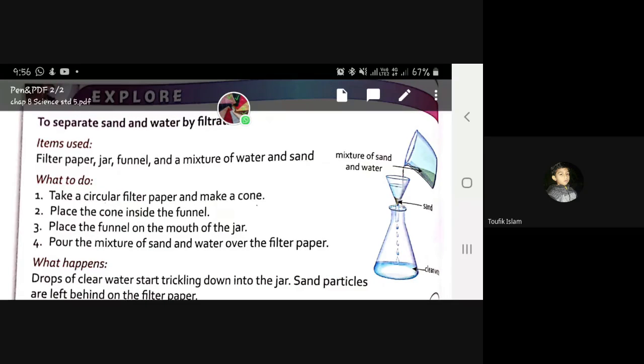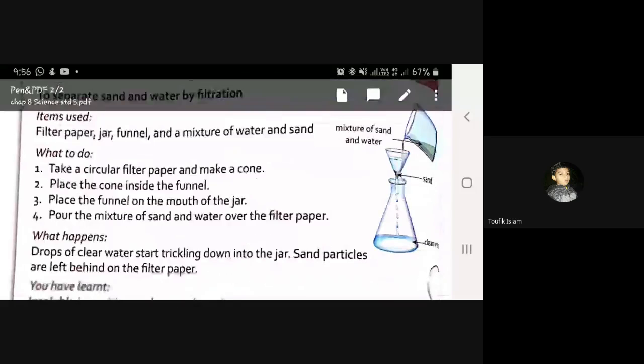To separate sand and water by filtration. Items used: filter paper, jar, funnel, and a mixture of water and sand. What to do?